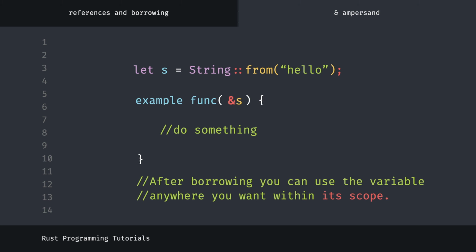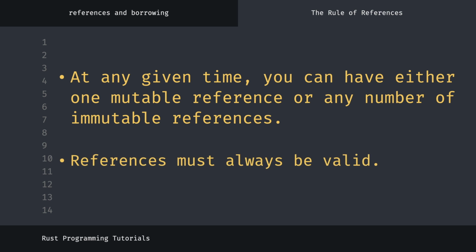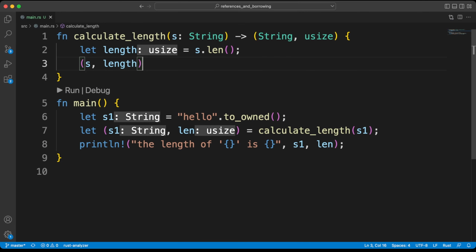for its lifetime. Two important rules have been established to manage the behavior of references. First, at any given time, you can have either one mutable reference or any number of immutable references. The second is references should always be valid. Now, let's edit the code we processed in the ownership lesson in accordance with the reference rules and run it again.